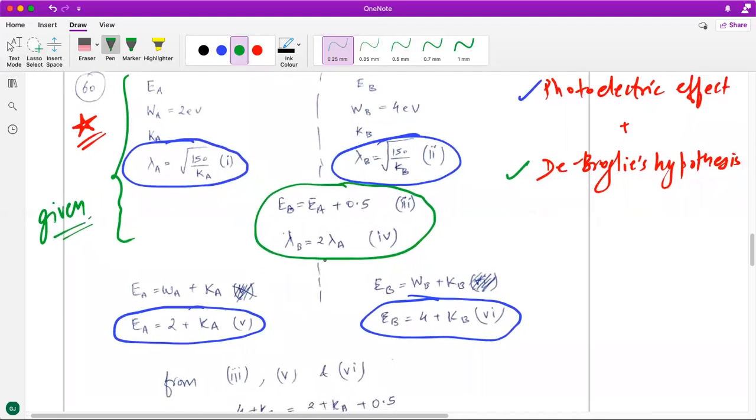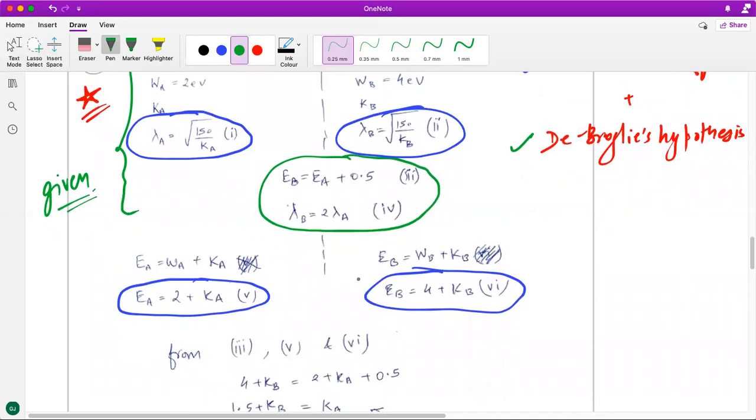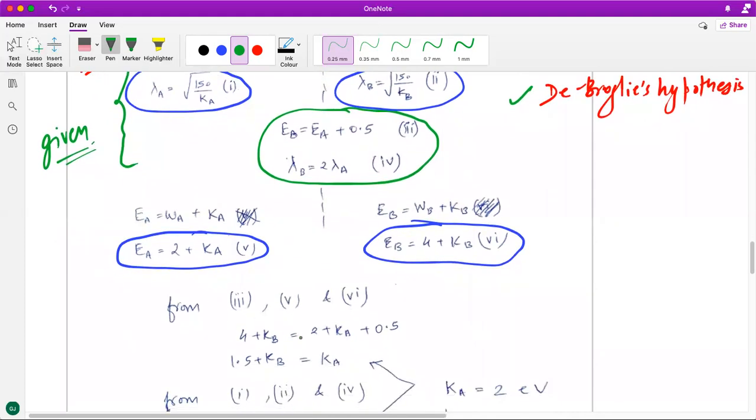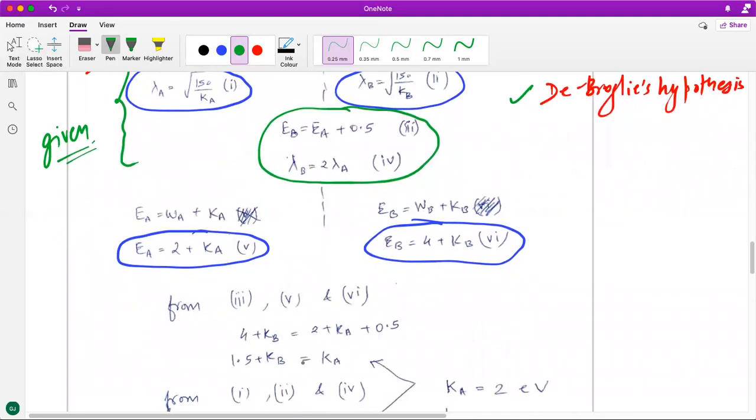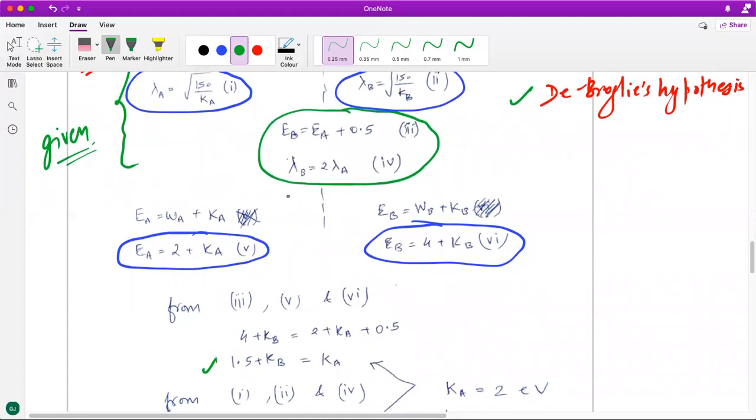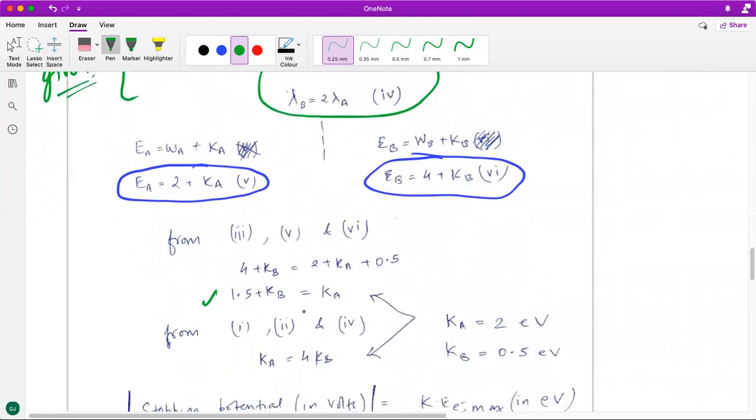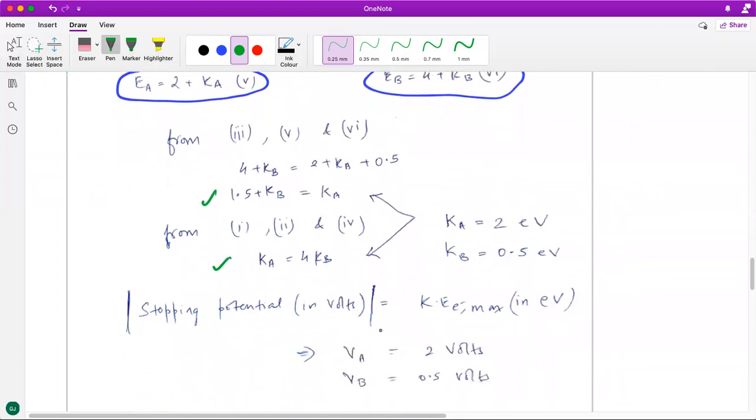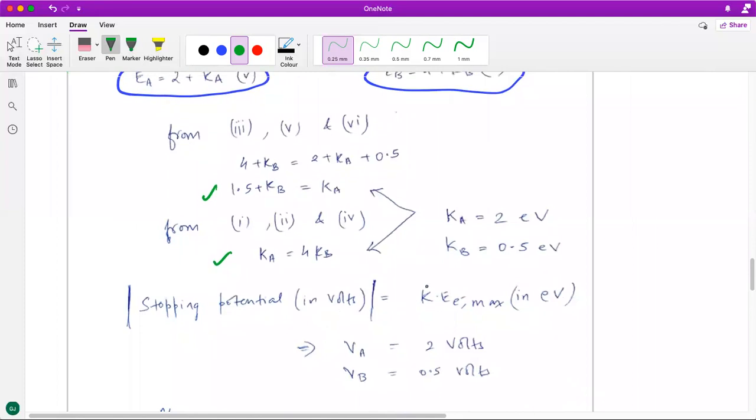Now you do appropriate substitution, and you can solve for these 6 variables. Here I have shown one way; you could have chosen some other way also. So I took the third, fifth and the sixth equation, and I got a relationship between KA and KB. Then I used the first, second and the fourth equation to get another relationship between KA and KB. From these two relationships, I found out the value of KA and KB, and that can then be related to the stopping potentials also, because stopping potential is the kinetic energy of the electron in electron volts.